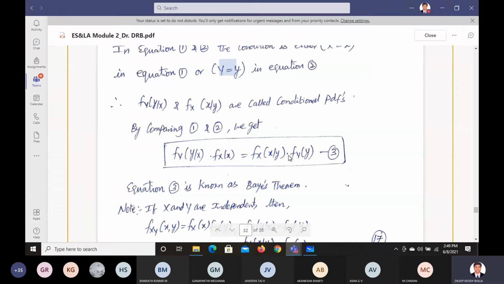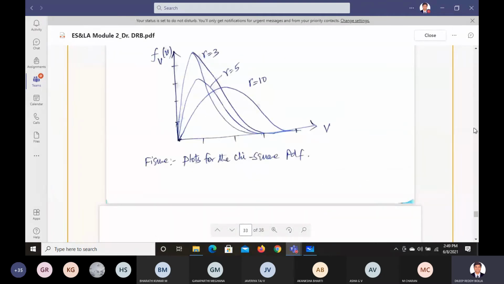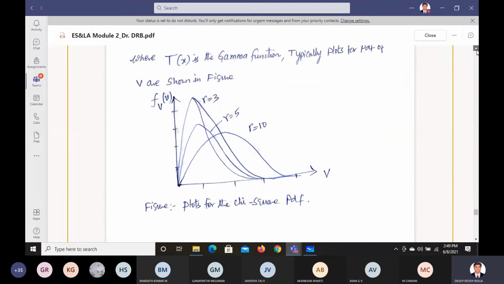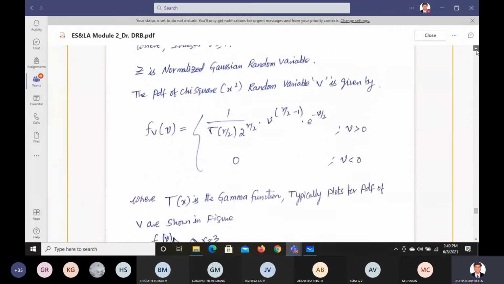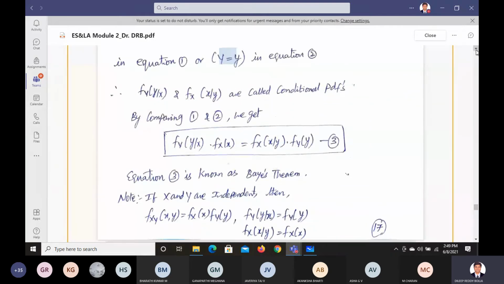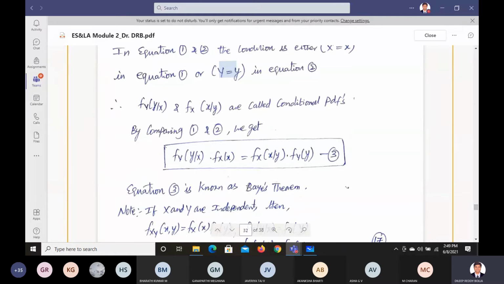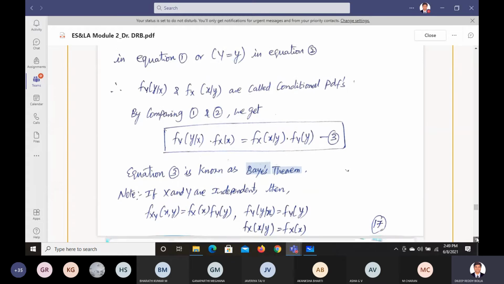What is the meaning of that? When we compare both of them, they are equal. We take y individually and x individually here. Based on that joint probability, we can find this. This corresponding thing is called your Bayes theorem. That's what we have seen till now.